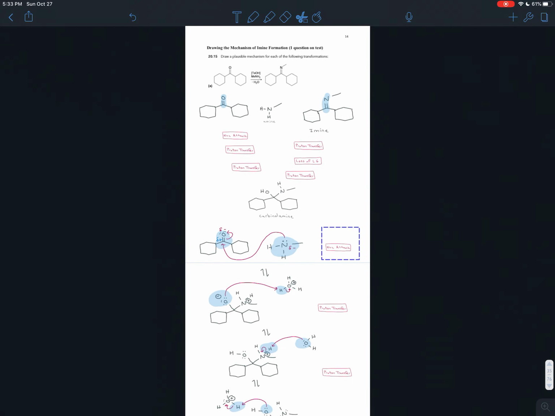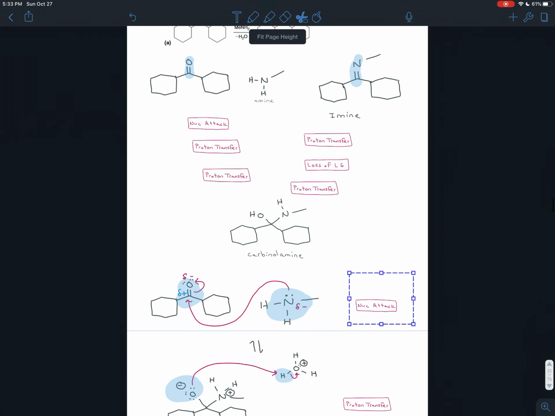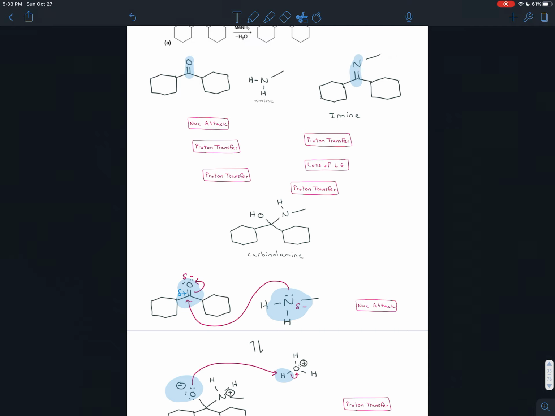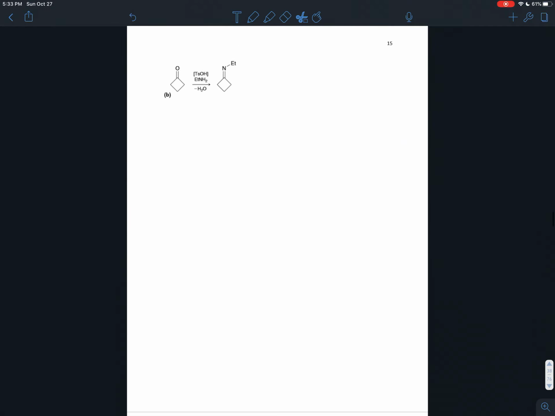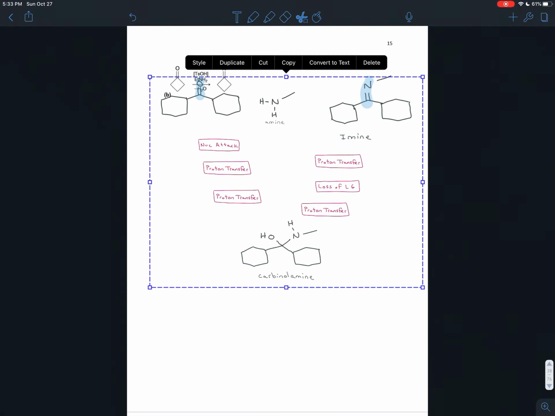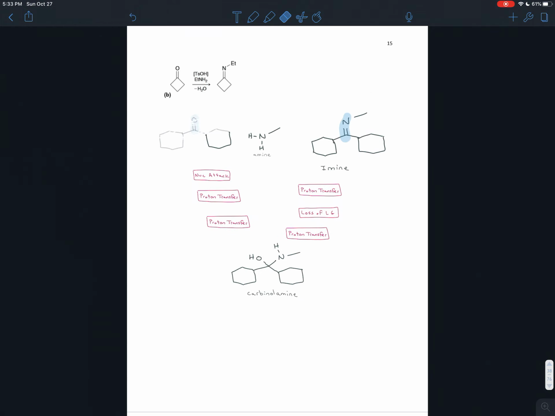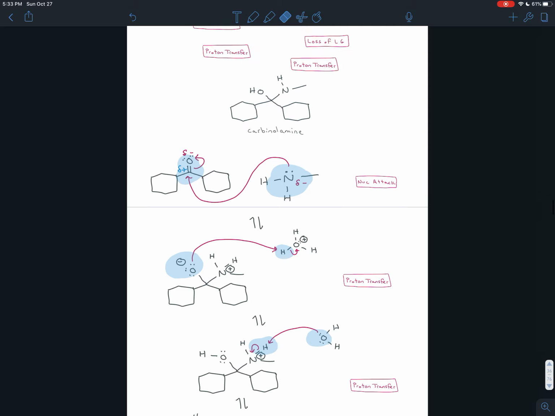Okay, let's see that reaction in one more context. So let's take this schematic that we've built up, and we're going to think about that in the context of another formation of an imine. So similar reaction. We're going to erase the specific molecules, but you'll see that the process is really the same. We're still taking a ketone, reacting it with an amine, and getting an imine. In the middle, we get a carbonylamine, and it happens through the same sequence of steps.